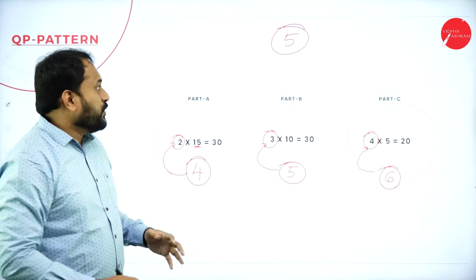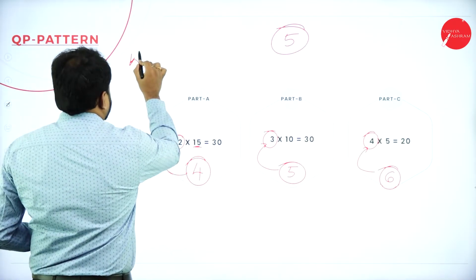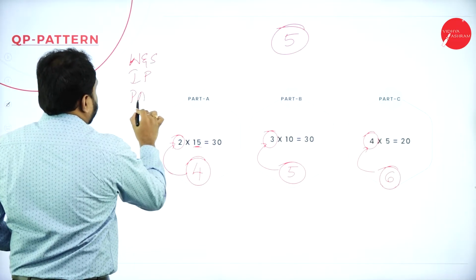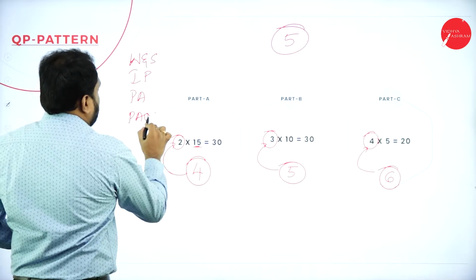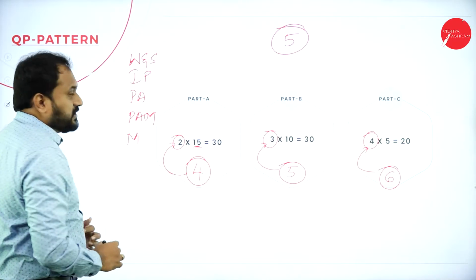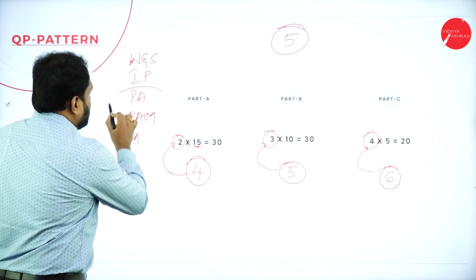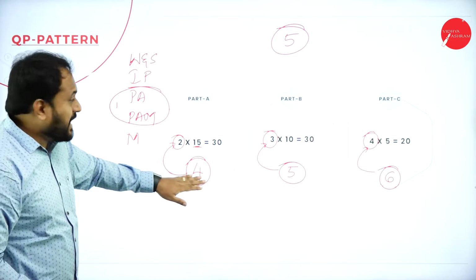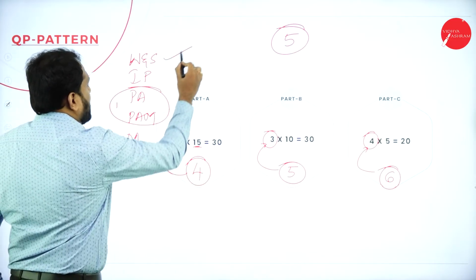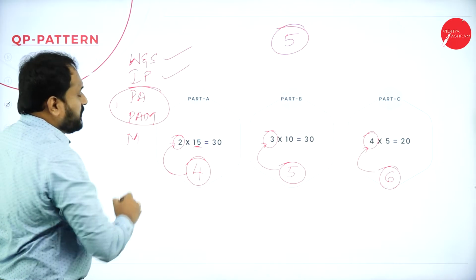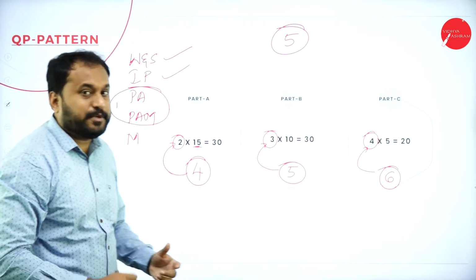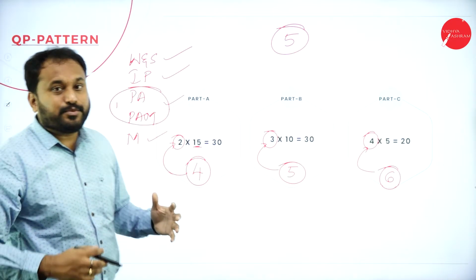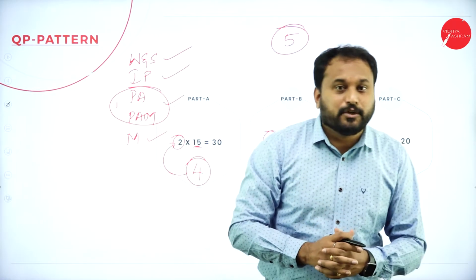So understand this. We have these things: wages and salary, then incentive plan, then performance appraisal method, and then we have motivation. So if you consider these 2 as one chapter, now understand, a 15 marks question will come from wages and salary, incentive plans. From performance appraisal and performance appraisal management, you have one 15 marks question, and then motivation, 15 marks. Now understand, this is the smart way of learning which Vidhyaashram gives to all the students.